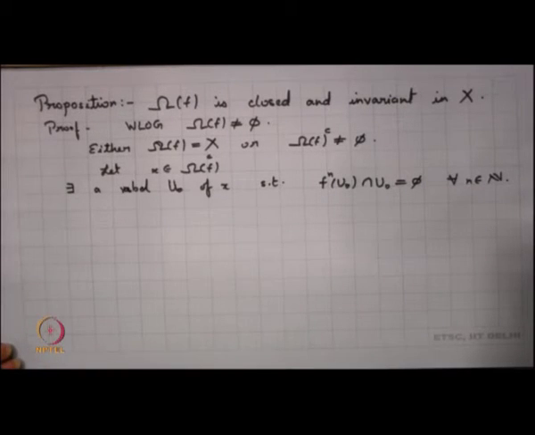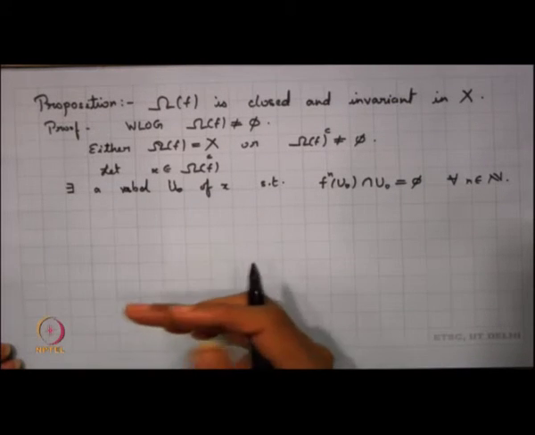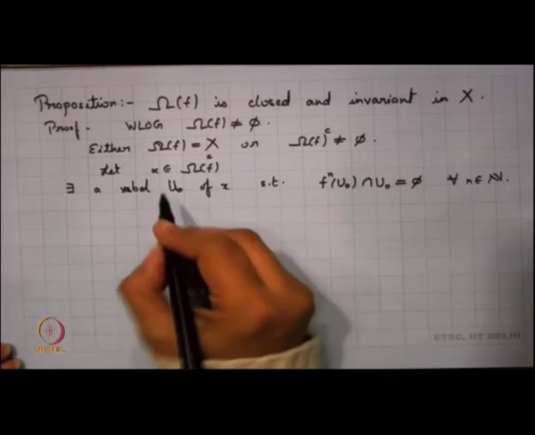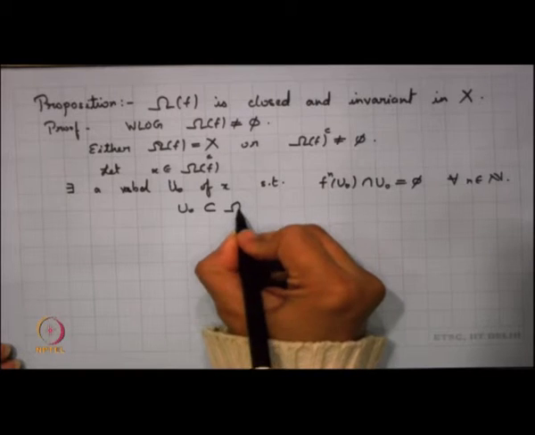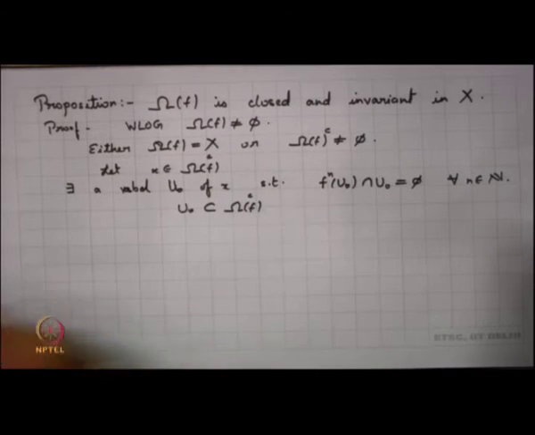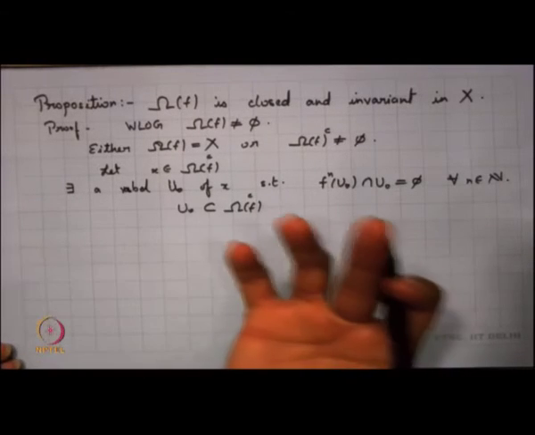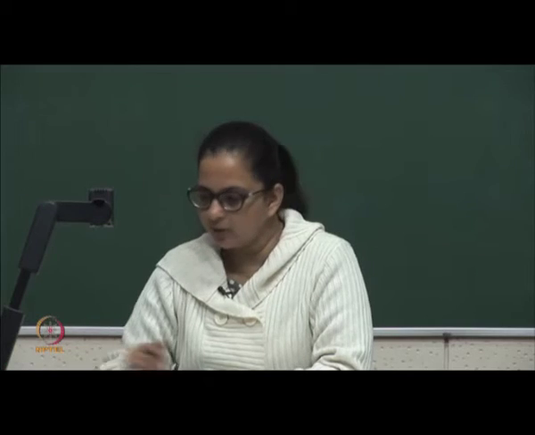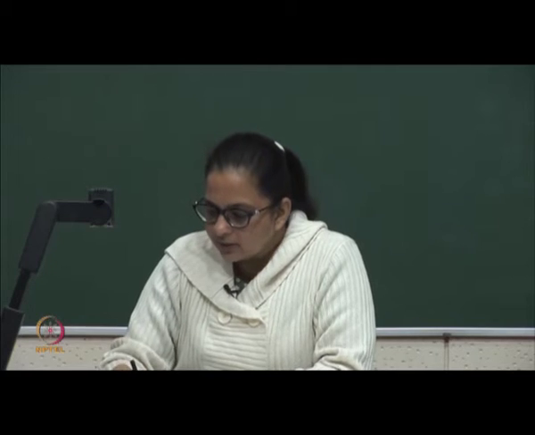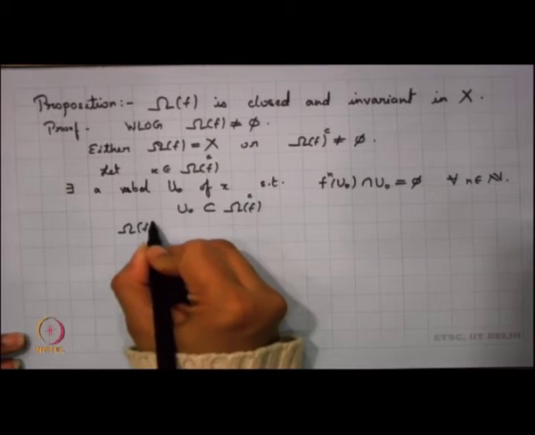And what does that mean? My u naught itself should be a subset of the complement of the set of non-wandering points, or basically it consists of all wandering points. That means that omega f complement is open.